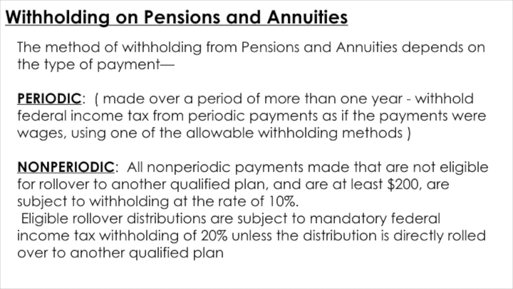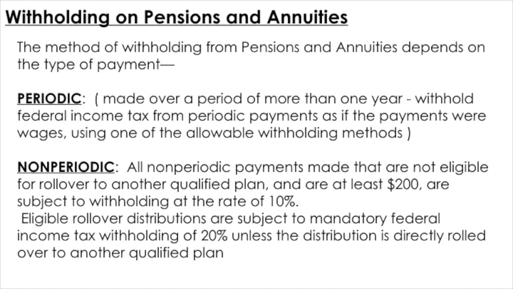The next topic is withholding on pensions and annuities. Generally, the distributions from employers' retirement or deferred compensation plans are subject to federal income tax withholding. Example, pensions, annuities, government plans, profit sharing plans, stock bonus plans, etc.